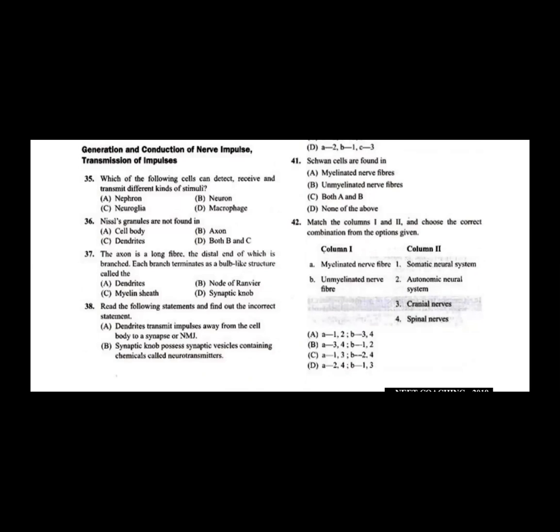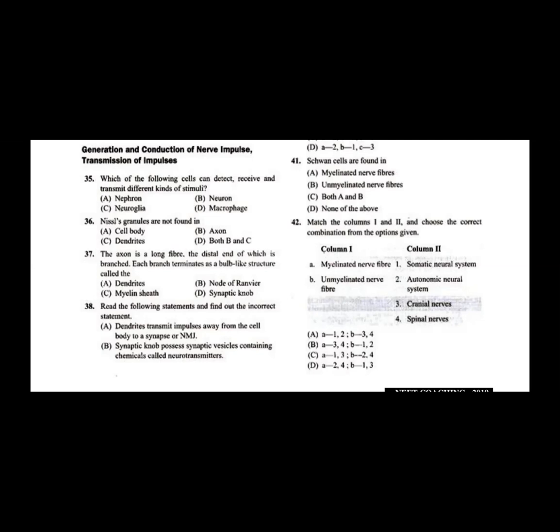Question number 37, the axon is a long fiber, the distal end of which is branched. Each branch terminates as a bulb-like structure called. You know that the neuron structure consists of dendrites, then if you come from up to down, dendrites, cell body, axon, axon terminals. The ends of the axon terminals we call the synaptic knobs.